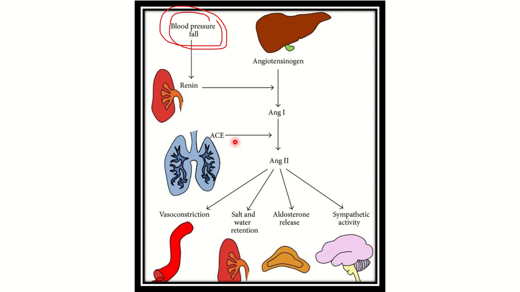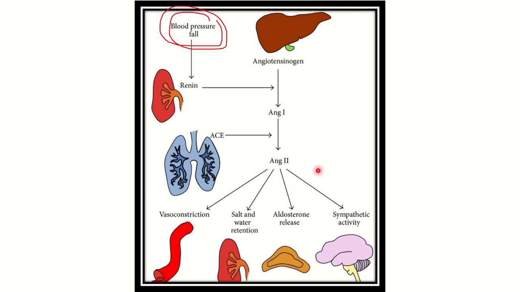So from the fall of blood pressure to the conversion of angiotensin 2, it follows three important organs: the kidney, then liver, then lung. From the kidney renin is released, from the liver angiotensinogen is released, and from the lungs angiotensin converting enzyme is released, and finally angiotensin 2 is produced.